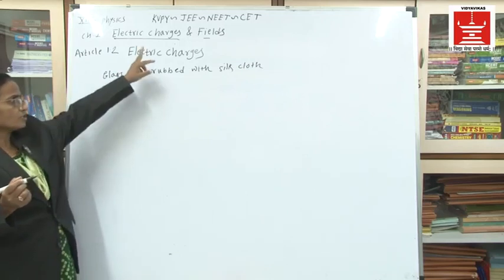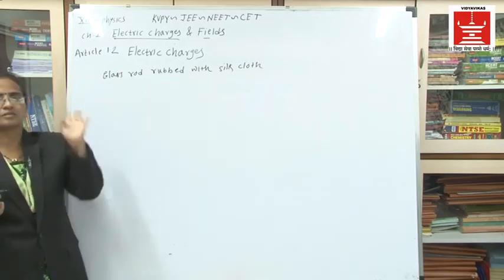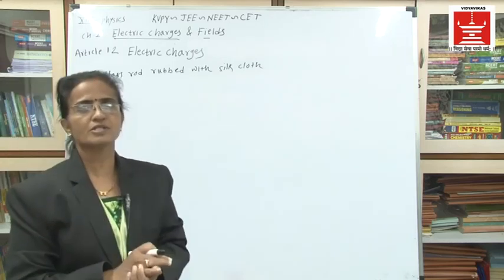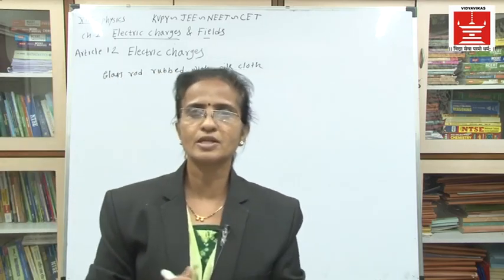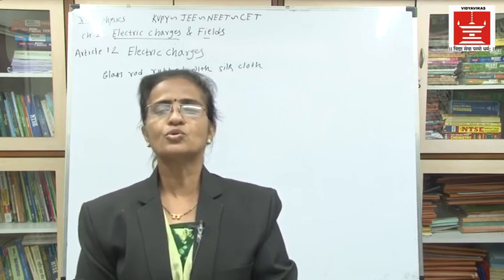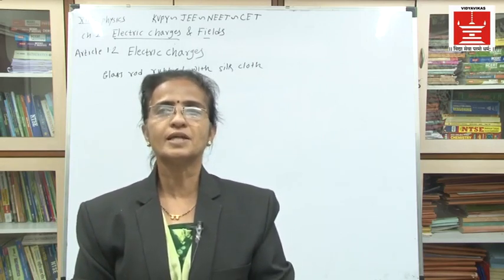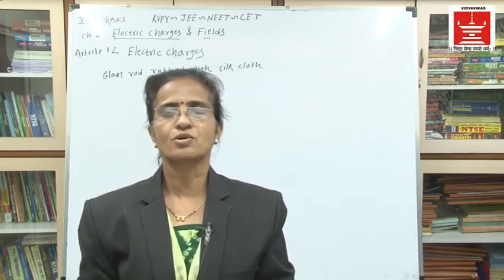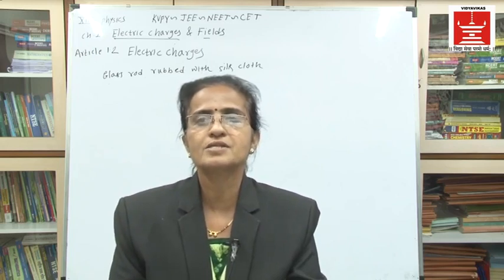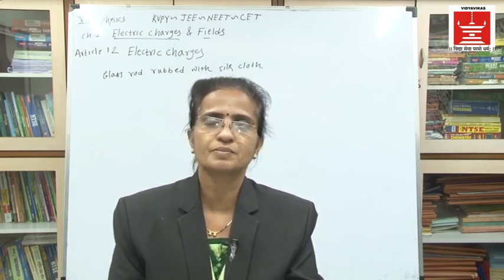Now here try to imagine a glass rod is in your hand and you have a silk cloth and you are rubbing that glass rod on the silk cloth. During this process there is a transfer of electrons.